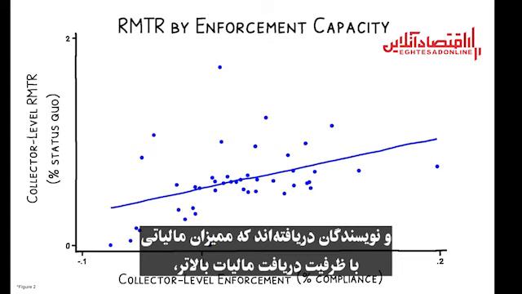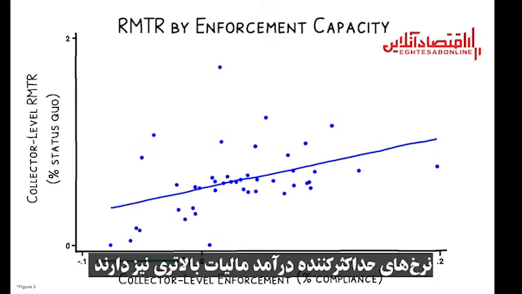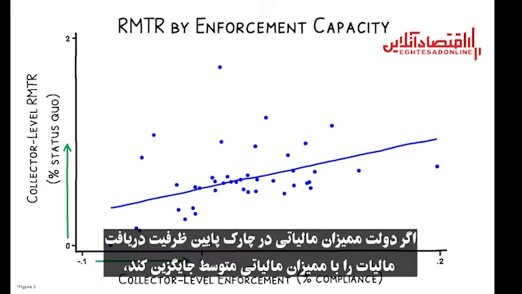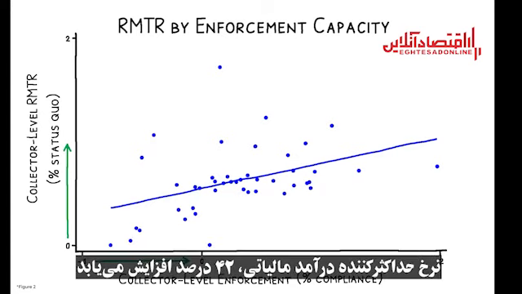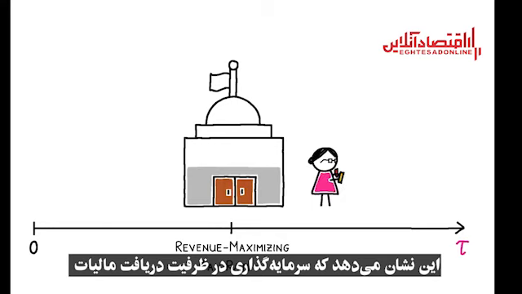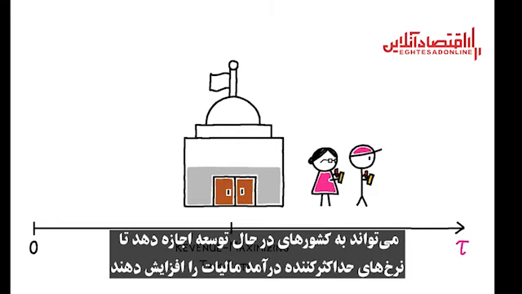And the authors find that collectors with higher enforcement capacity also have higher RMTRs. If the government were to replace the tax collectors in the bottom quartile of enforcement capacity with average collectors, the RMTR would increase by 42%. This indicates that investing in enforcement capacity could allow developing countries to increase their revenue-maximizing tax rates.